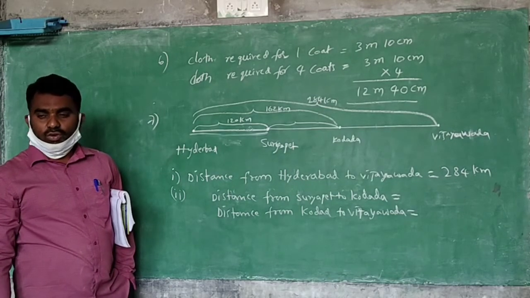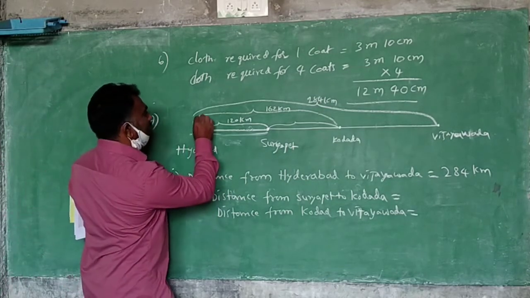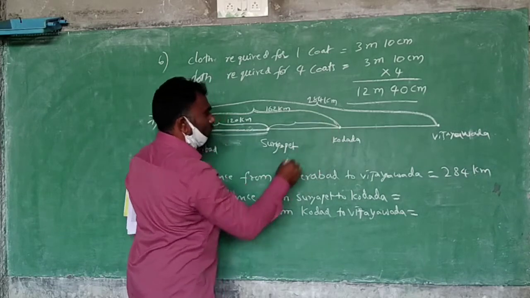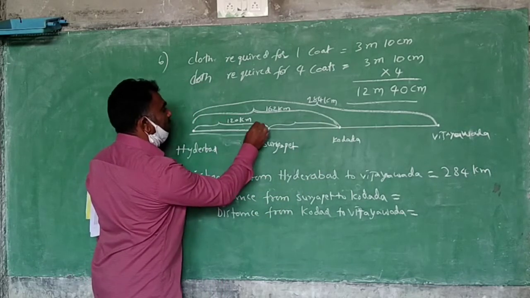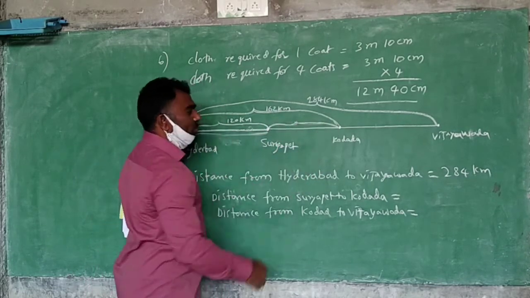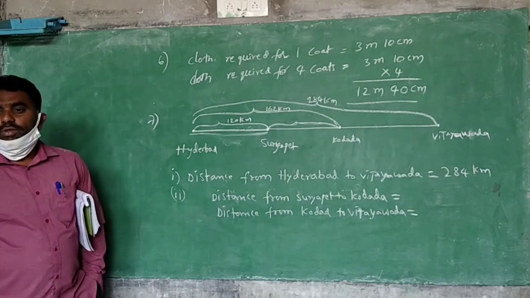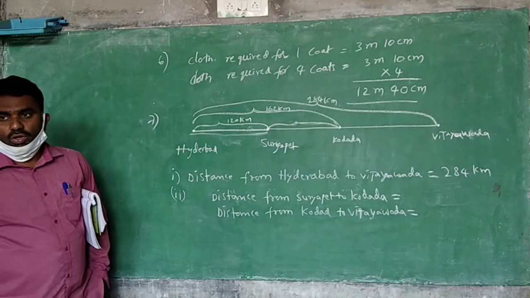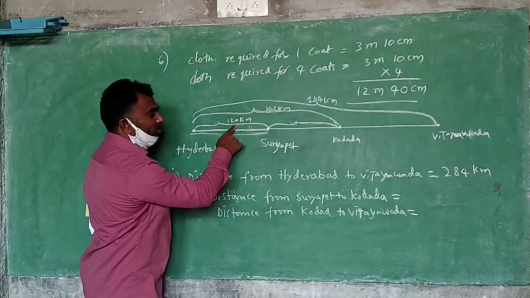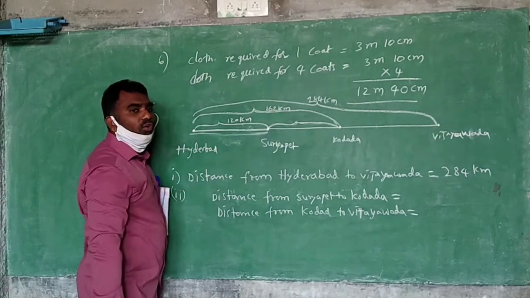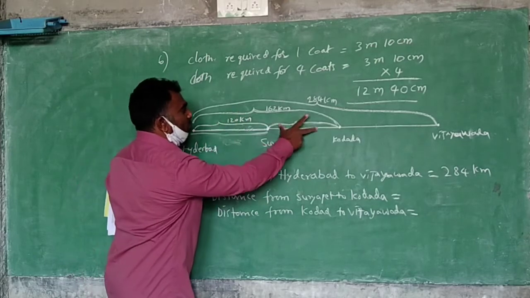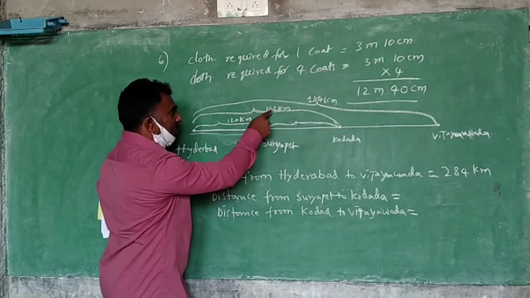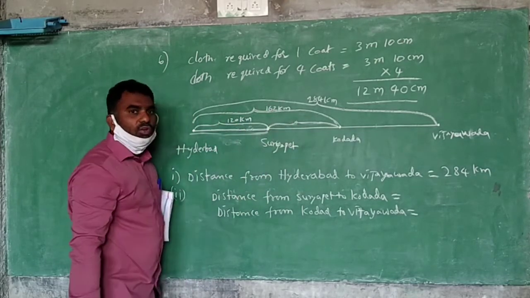Here to here is 162, here to here is 120. So what should we do? Subtraction, no. 162 minus 120. If you take it, you will get this. From here, if you subtract this, you will get this.